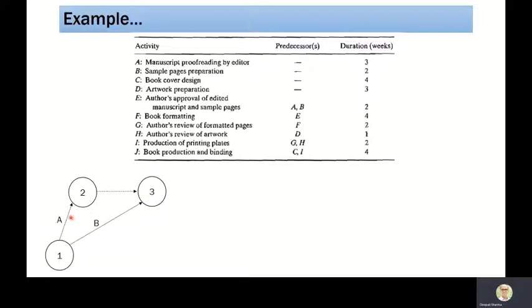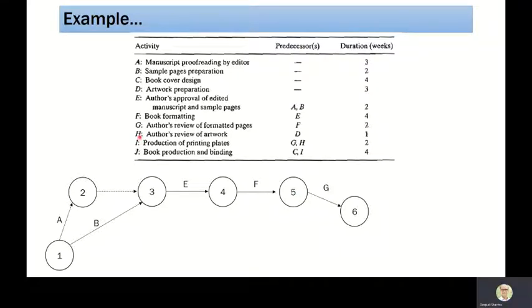You remember that in the previous slide, we understood that if A and B are concurrent activities, we can represent them with the help of a dummy activity. Now we know that A and B both are finishing at node 3. Once they finish, then only E will start. So here we will introduce the activity E. Thereafter, when E finishes, then only we have F. So from E, we are going to have F. Now G will be starting when F finishes. So F is finishing at 5, so we can have G now.